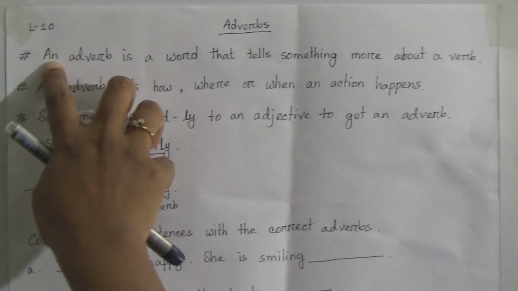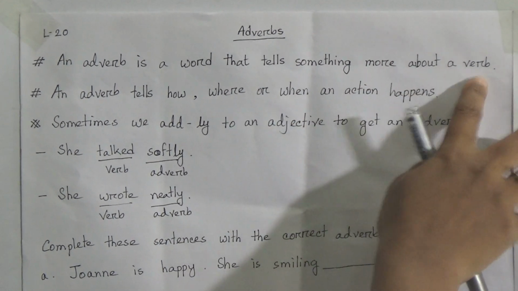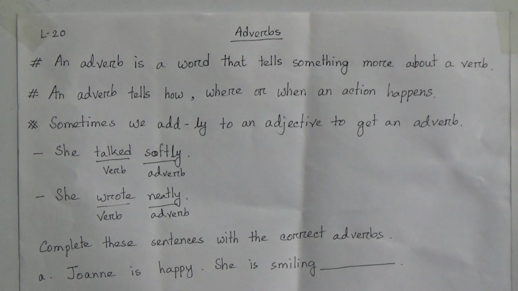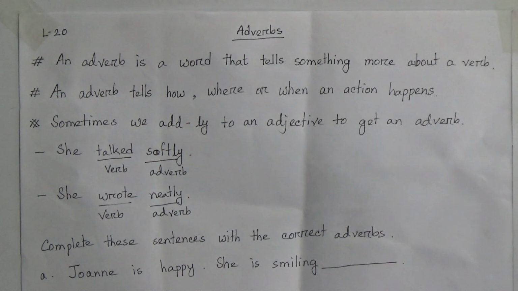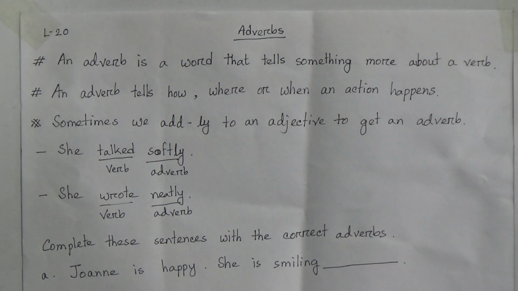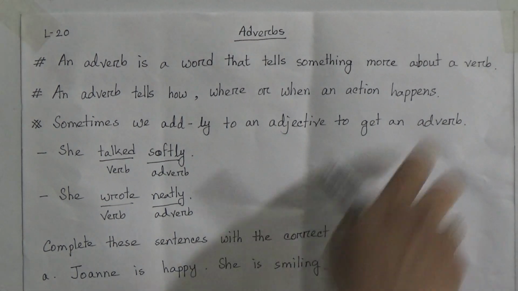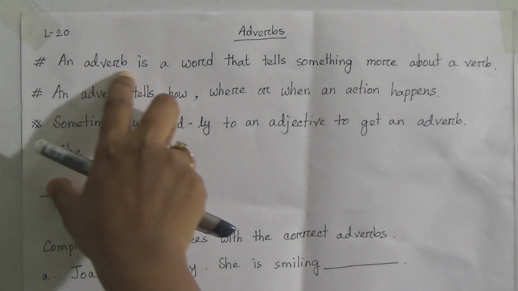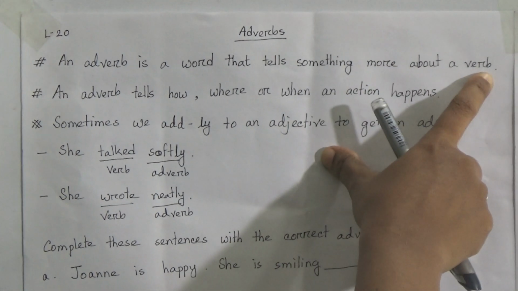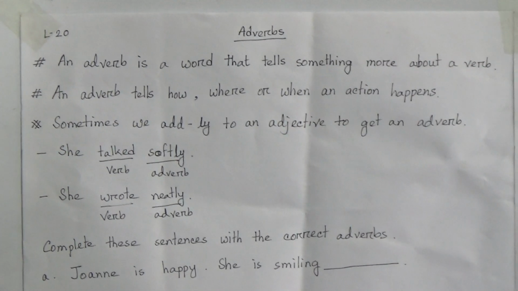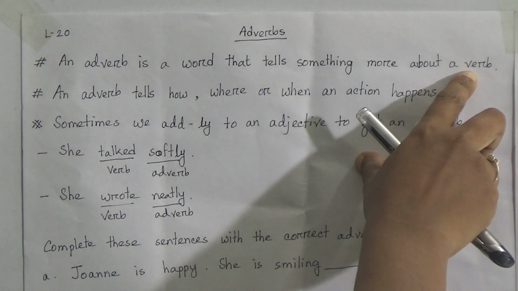Now number 1, an adverb is a word that tells something more about a verb. You know, from our discussion we told about what is verb. A verb is an action word like talking, walking, singing, smiling, all are action words. So an adverb is a word that tells something more about a verb. That means it is giving more information about an action word.